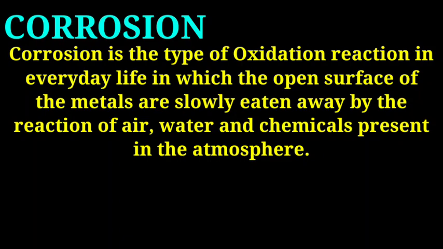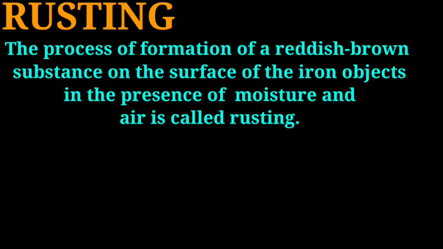And the best example of corrosion is rusting. So we will talk about rusting. Rusting is the process of formation of reddish brown substances on the surface of iron objects in the presence of moisture and air.